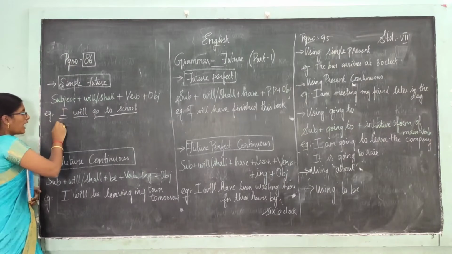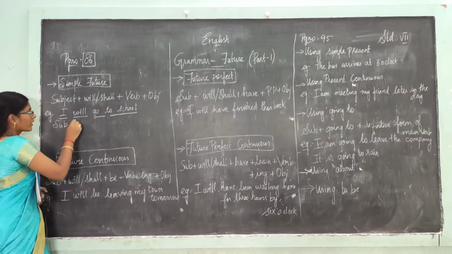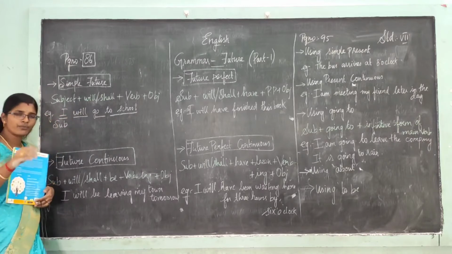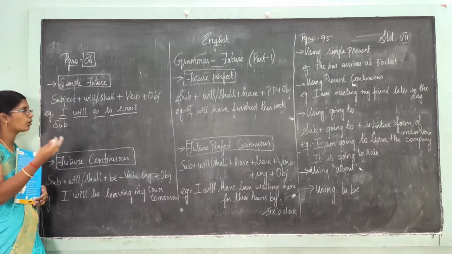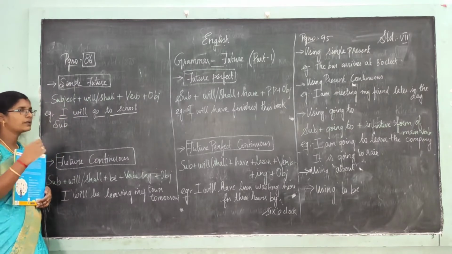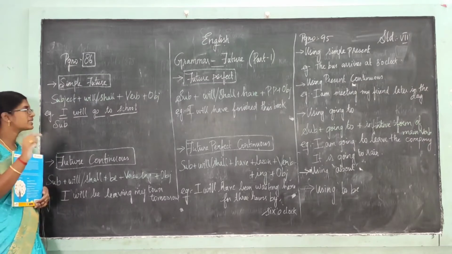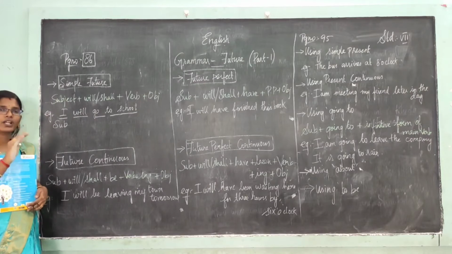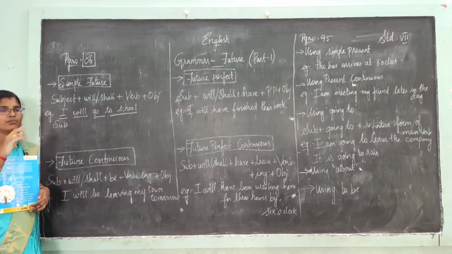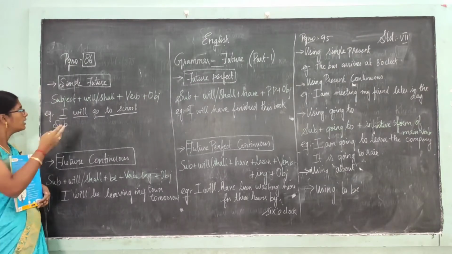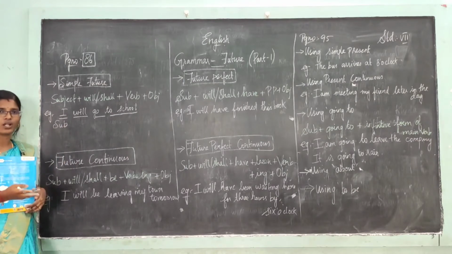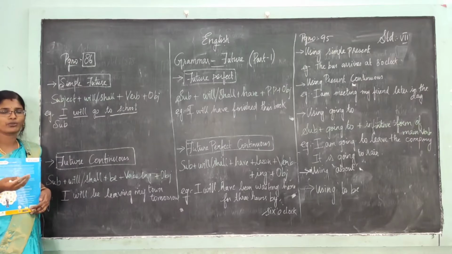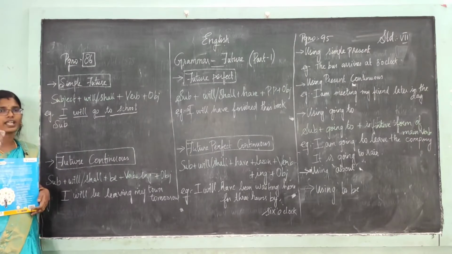See, I is the subject, will... for I or we, sometimes I shall go to school, that is also correct. I will go to school. For he and she, shall won't come. Only for I or we, most of the time shall will come. You can also write will. We will work today, we will go for a movie, like that you can also write will.